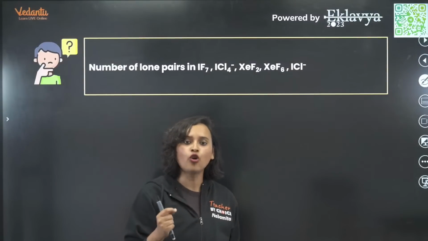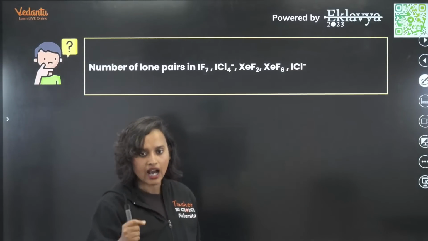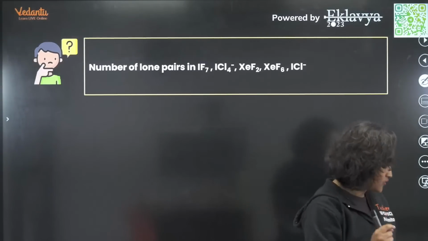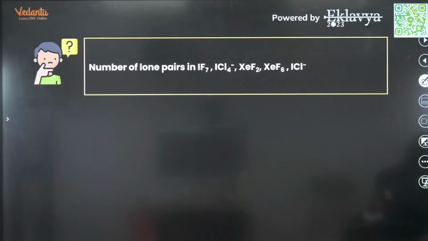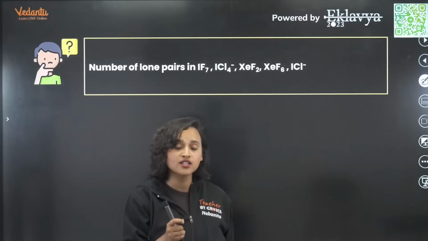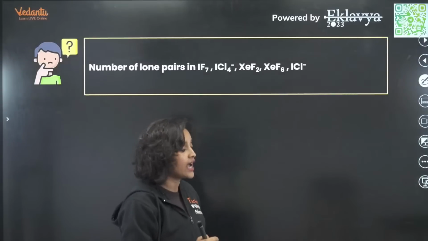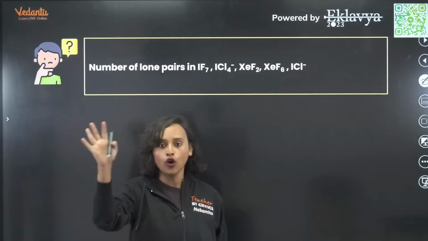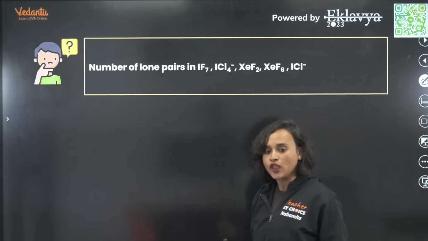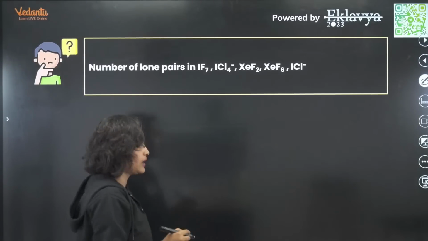Now, the number of lone pairs in IF7, ICl4 minus, XeF2 and ICl minus. Okay, let's do this, everybody. We are not clear about what they have asked. Have they asked about the central metal atom, or lone pairs of all of them? So let's do all of it. I'm pretty sure that you all know about it, correct?